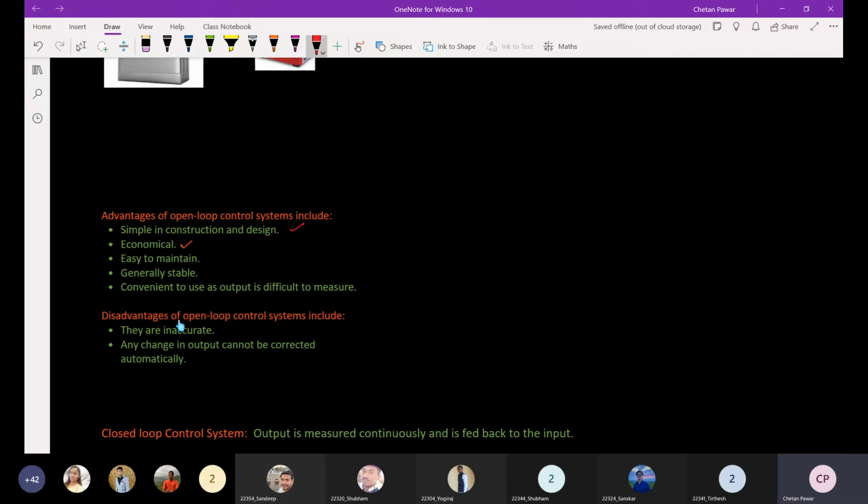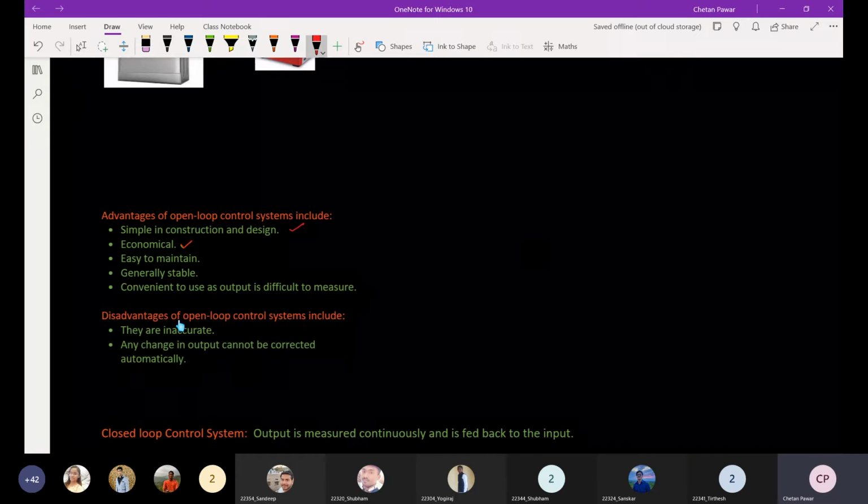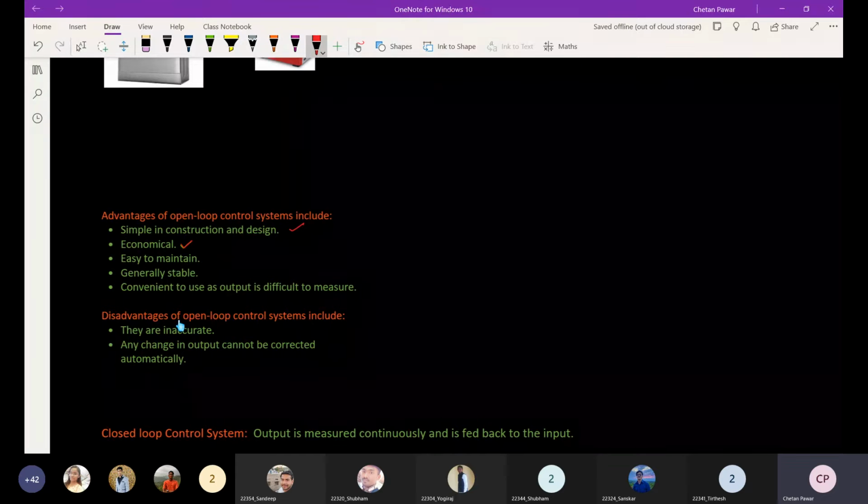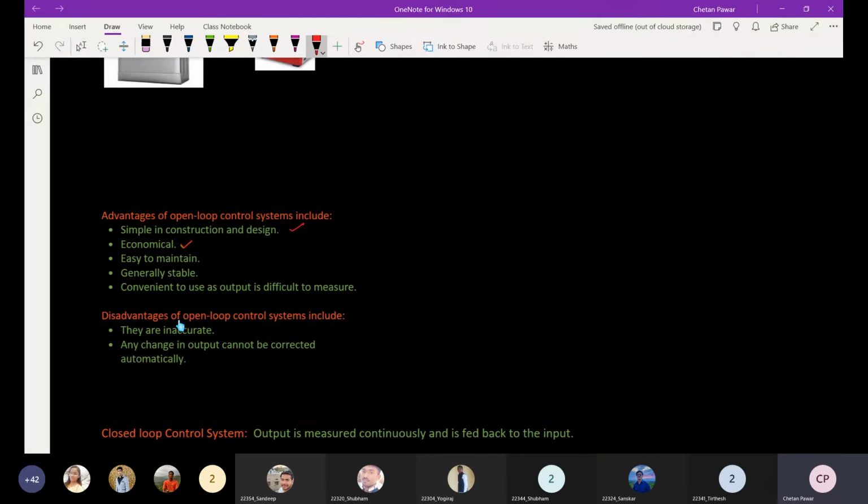Then what are the disadvantages of open loop control systems? They are inaccurate. The controlling action is independent of output, so accuracy is not there. Any change in the output can't be corrected automatically. Even if the room temperature is at a different level and you are using the electric fan at different settings, the output can't be corrected automatically. So that is also one disadvantage of open loop control systems. This is about the open loop control system.